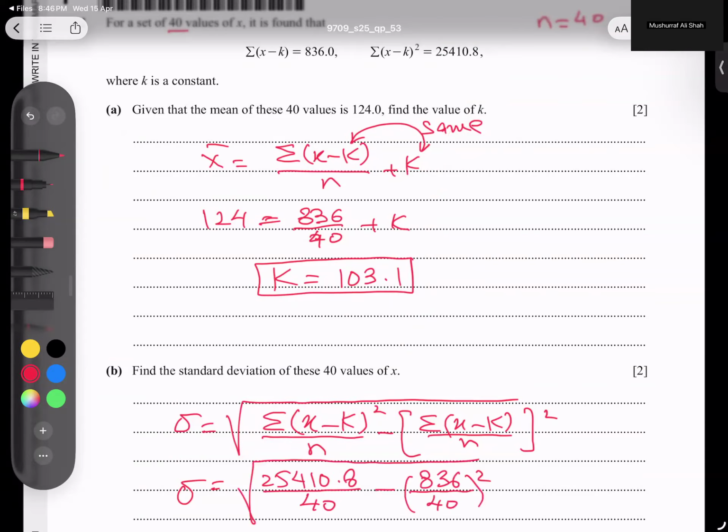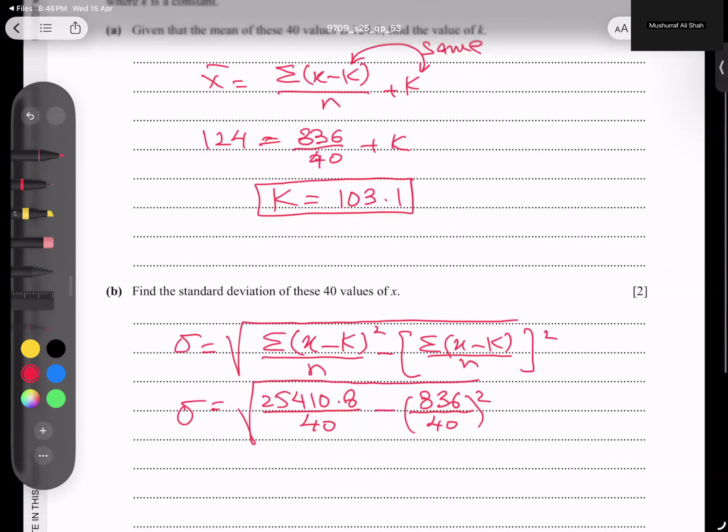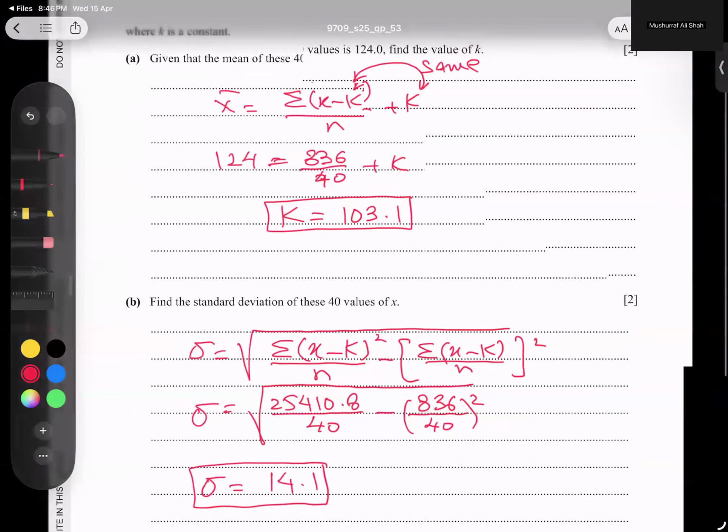So students, you see that this is nothing hard, just a matter of typing in the calculator. And if you type in the calculator, the answer turns out to be 14.1 after rounding. So we have done the deviation and the mean and the k value. So the concept of the question is completely clear.